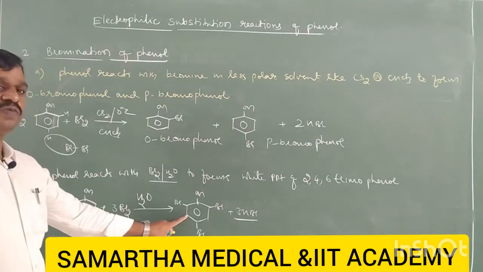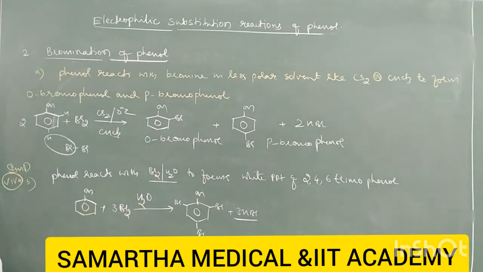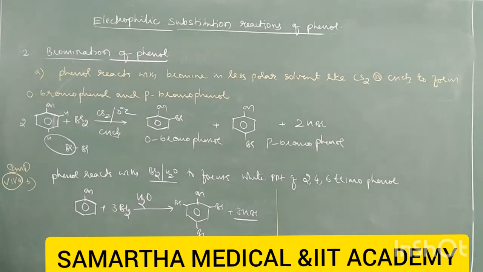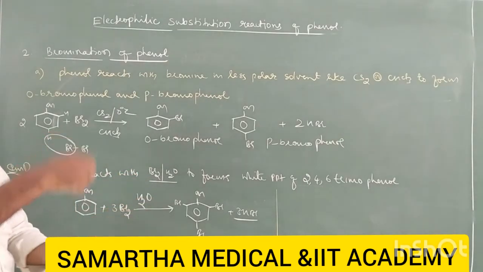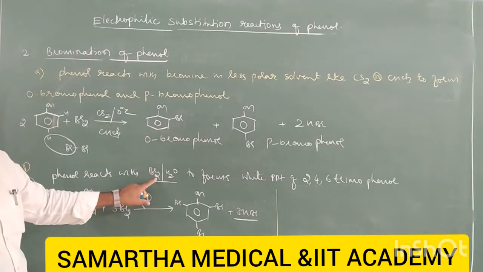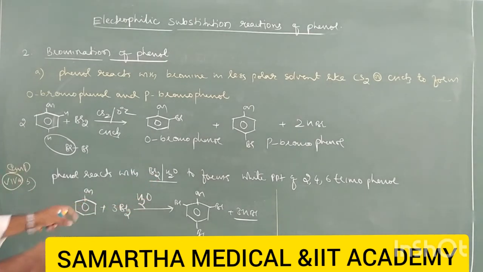Since it is a white precipitate, this reaction is used in the identification of phenol. How? Take the phenol in a test tube and add 2 to 3 ml of bromine water. You know, bromine water has a reddish brown color. You just add it to phenol.